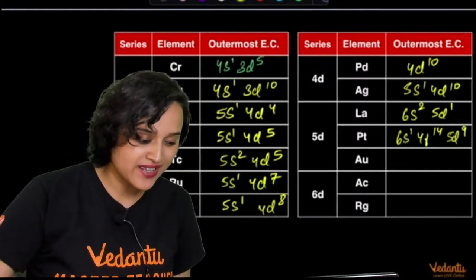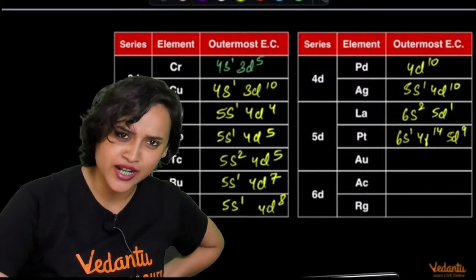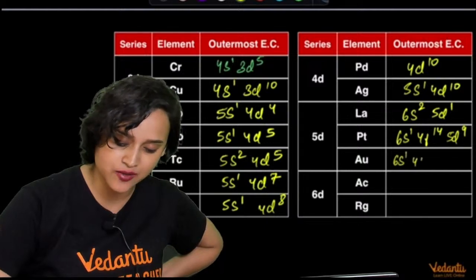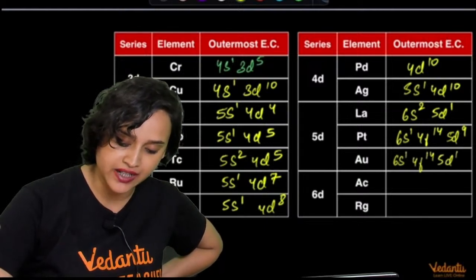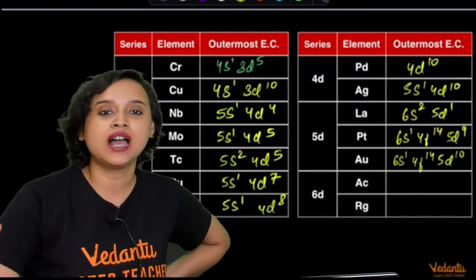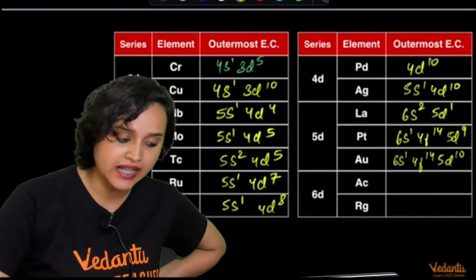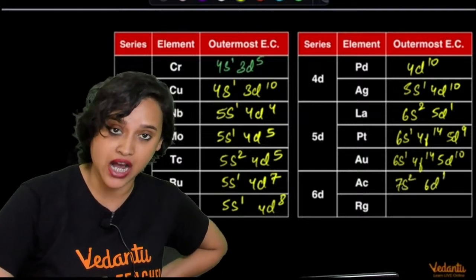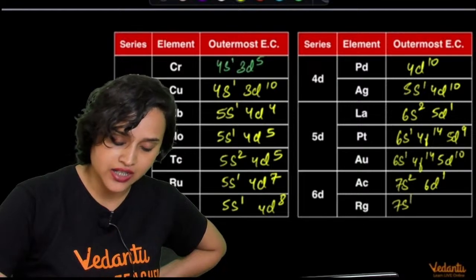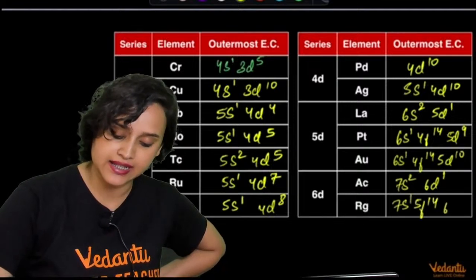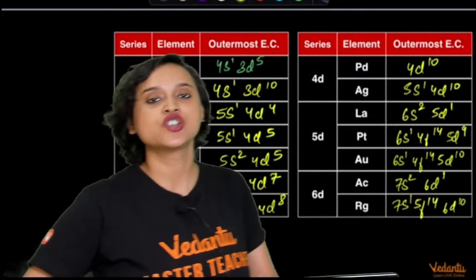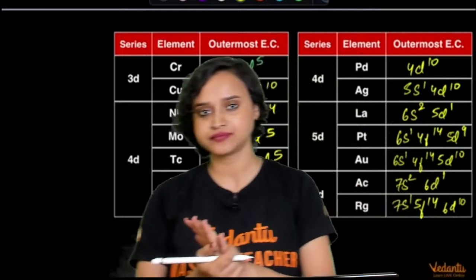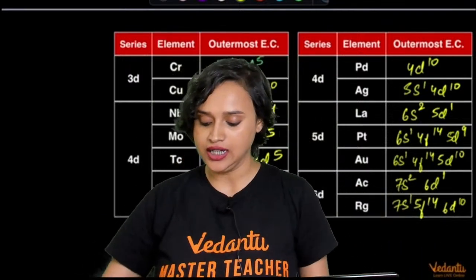Anyway, so guys, gold electronic configuration: atomic number 79, and here you have 6s1, 4f14, and 5d10. Okay, this is for gold. Then you have actinium. Actinium is atomic number 89, and here you have 7s2, 6d1. And finally you have Rg. Rg is 7s1, 5f14, and 6d10, my dear students. So this is what you have for the electronic configurations that are exceptional.